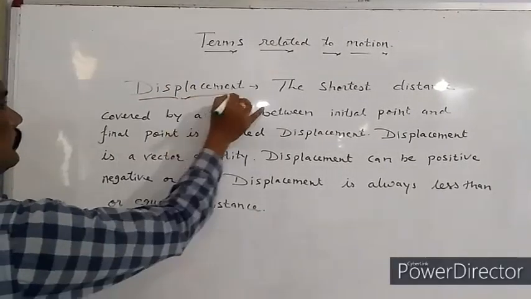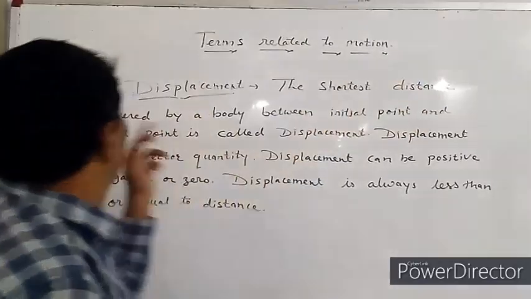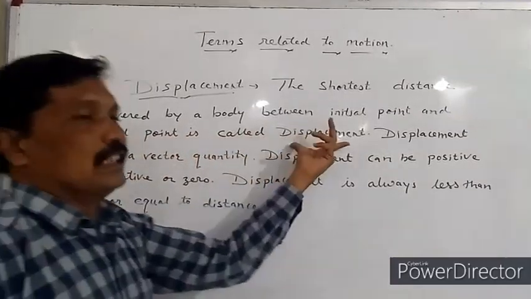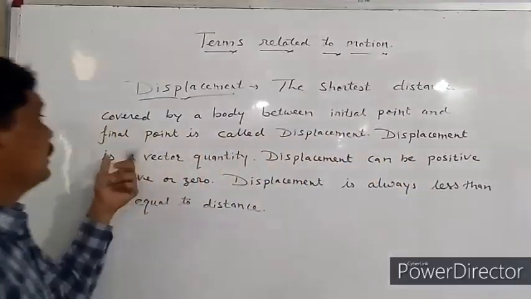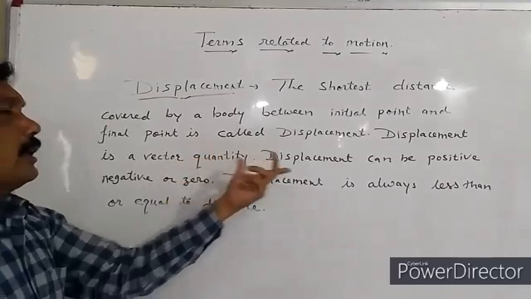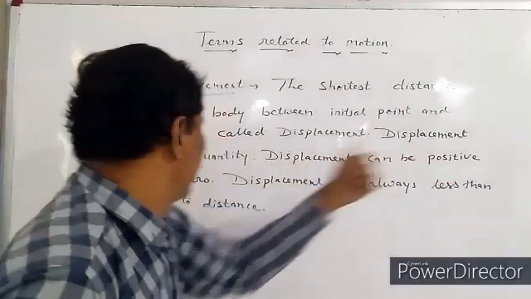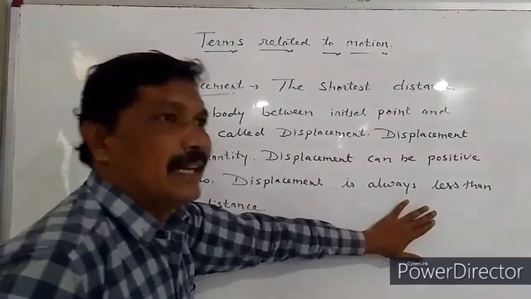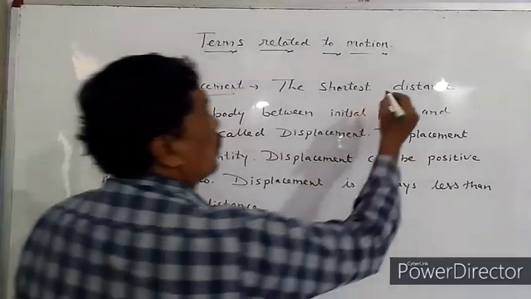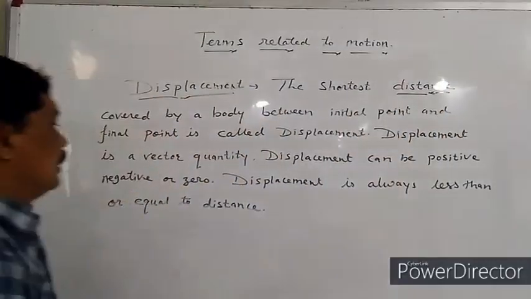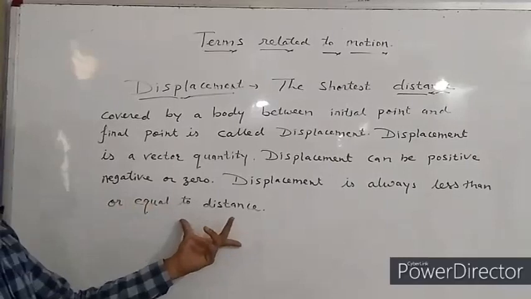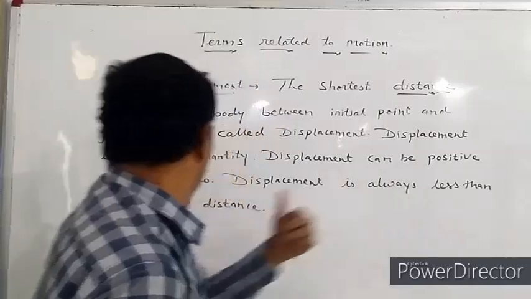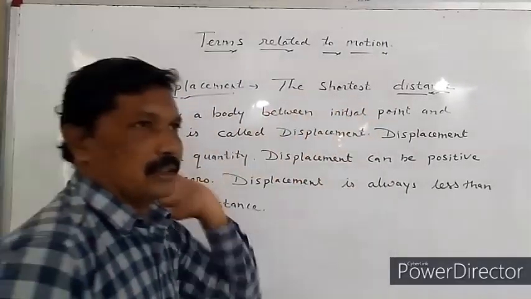Displacement. The shortest distance covered by a body between initial point and final point is called as displacement. Displacement is a vector quantity. Displacement can be positive, negative or zero. Displacement is always less. Why? Because it is the shortest distance. Displacement is always less than or equal to distance.